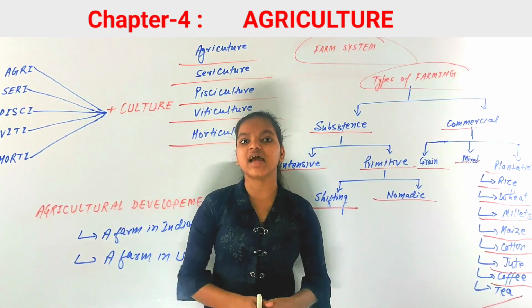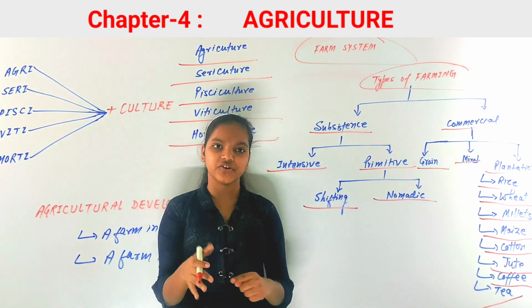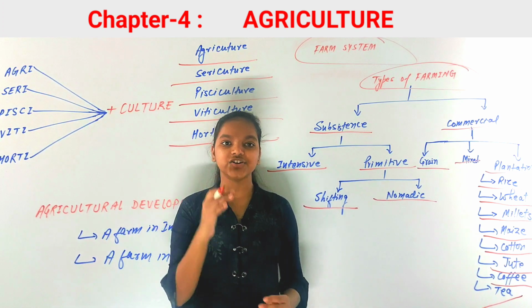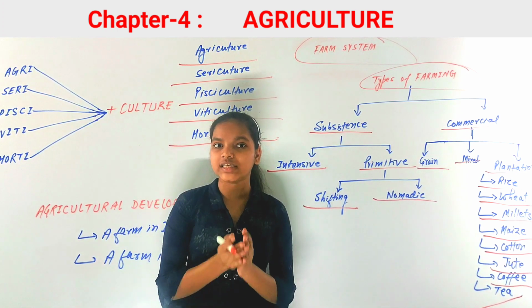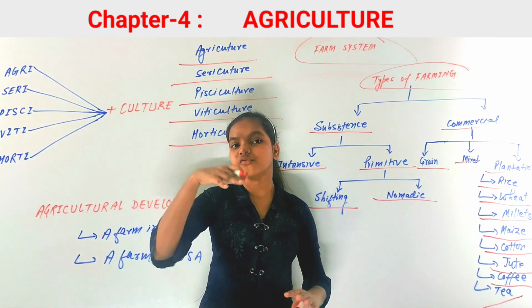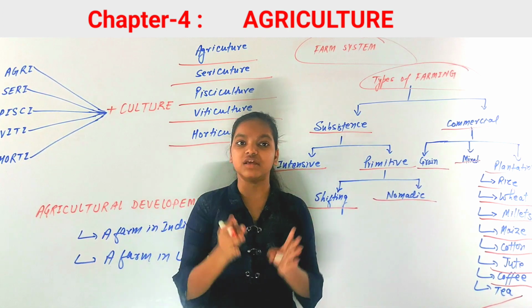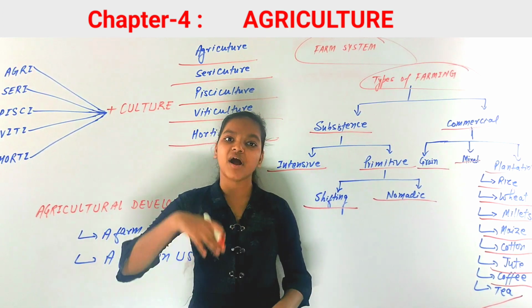And the leading producers of tea are India and Sri Lanka. India and Sri Lanka are the leading producers of high quality tea. You know that in India there is the region of Assam, and Darjeeling. In Darjeeling the best tea is grown. So that is about the major crops.